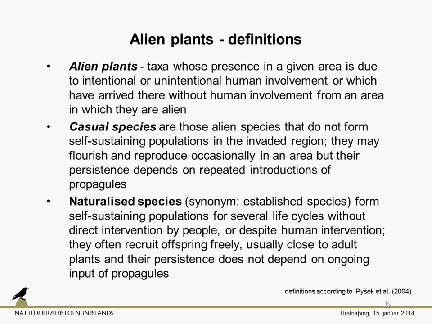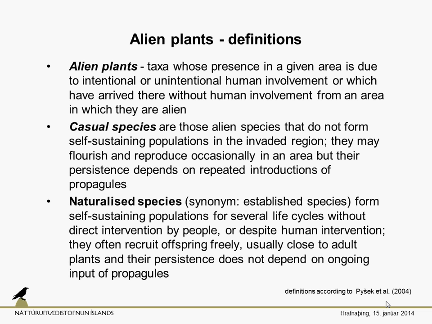Alternatively, they can also come to the area without any human involvement, but from an area in which they were already classified as alien. This big group of species, the alien species, can be subdivided into two major groups, namely the casual aliens and the naturalized aliens. The difference is that the casual species cannot sustain self-replacing populations over a long period of time. They just come and go. Usually they last for one season or two seasons, and they just die out.